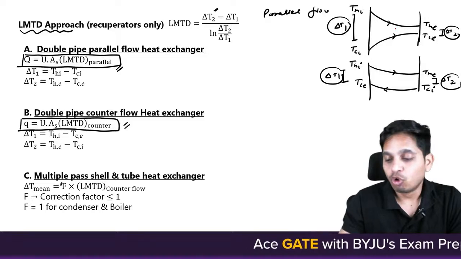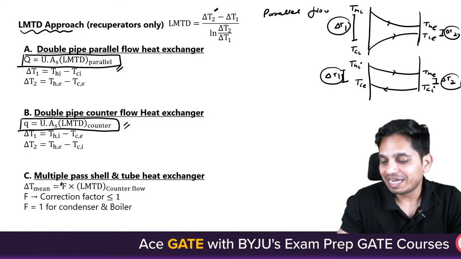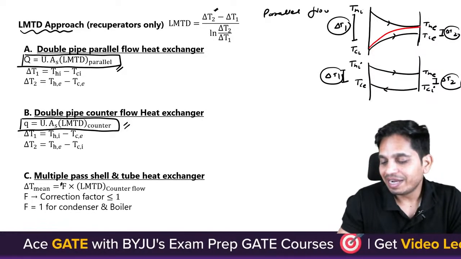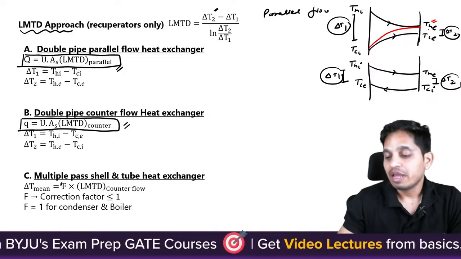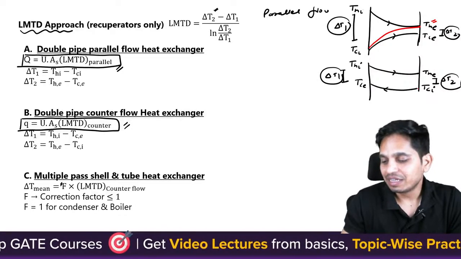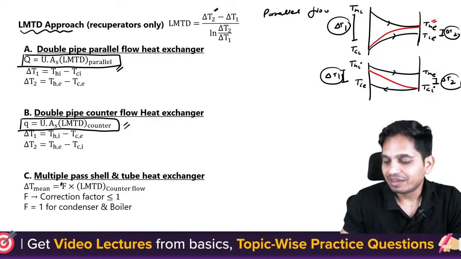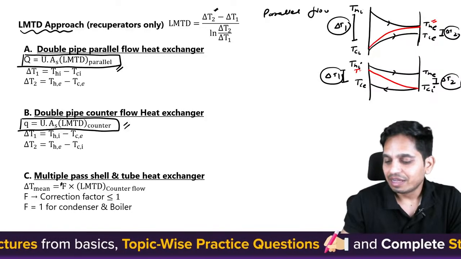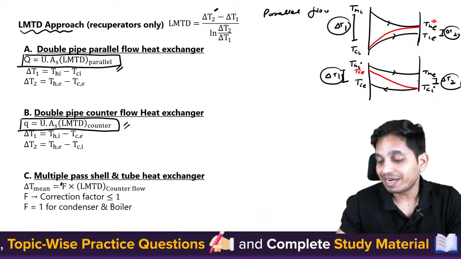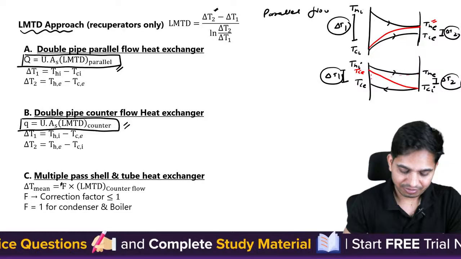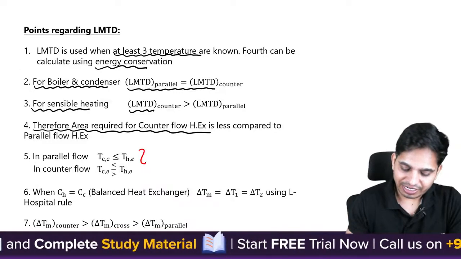Now, in parallel flow, as you can see here, your T_ce can never be greater than T_he. But in this case, your T_ce can be greater than T_he. This is what is written.